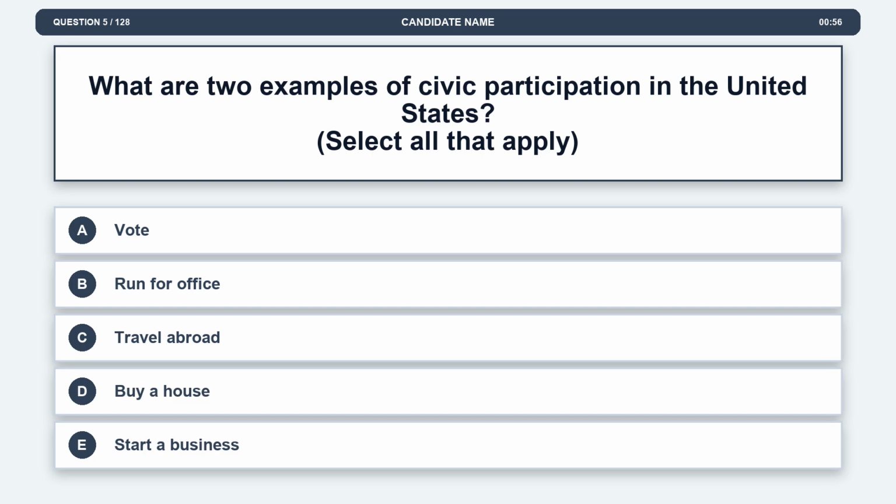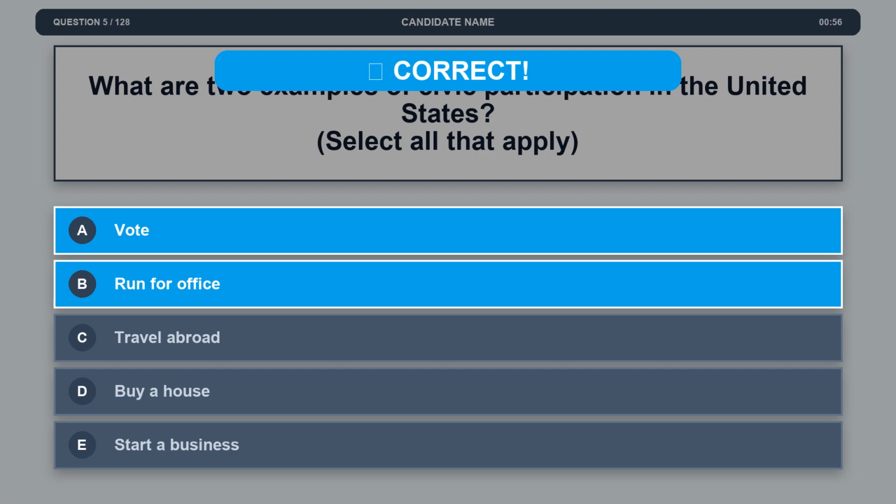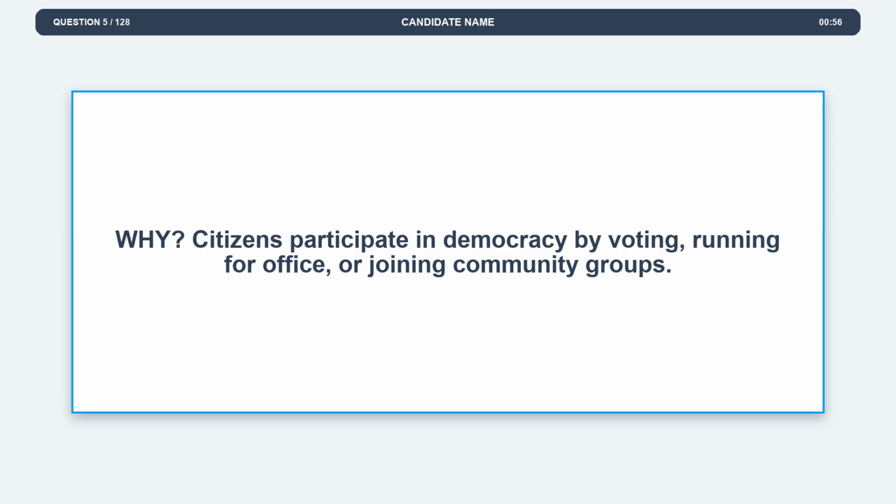Question 5. What are two examples of civic participation in the United States? Option A, vote. Option B, run for office. Option C, travel abroad. Option D, buy a house. Option E, start a business. The correct answers are options A and B. Vote and run for office. Explanation. Citizens participate in democracy by voting, running for office, or joining community groups.